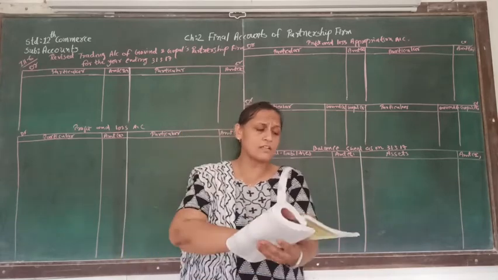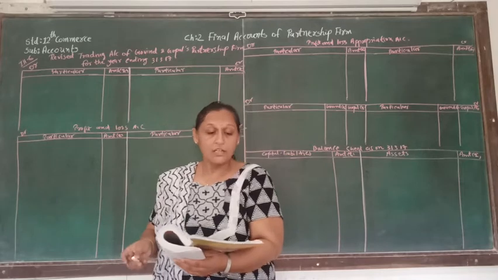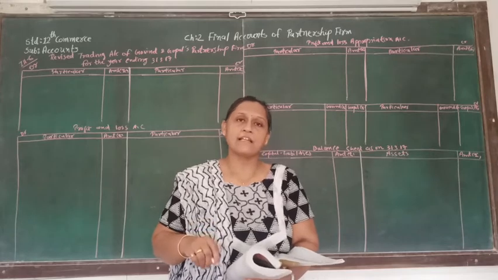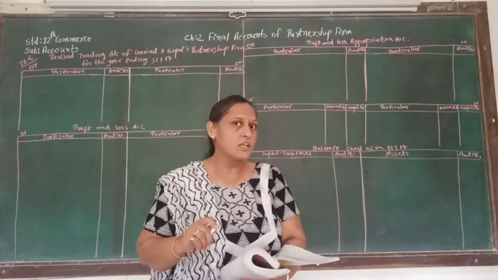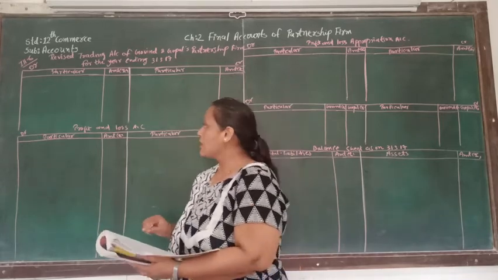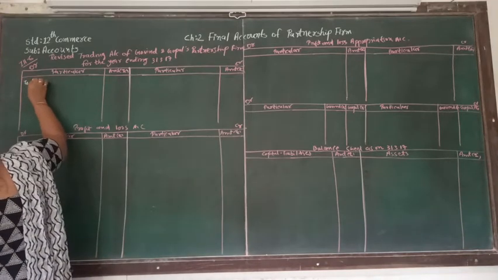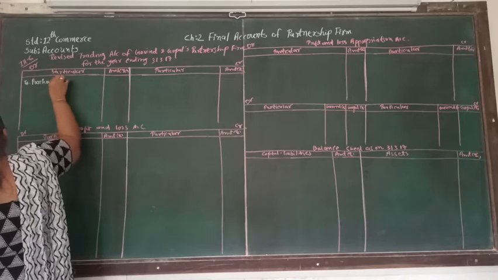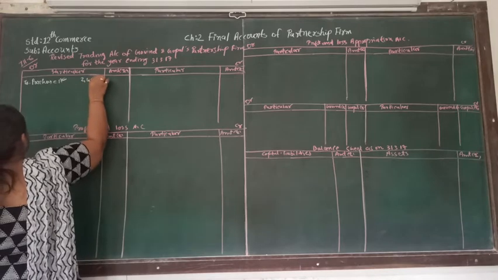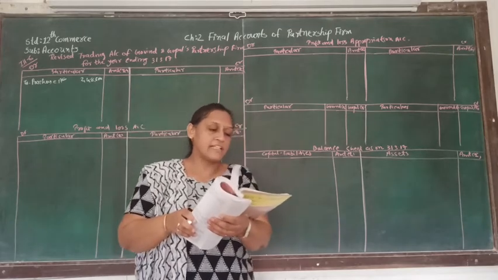So here very first thing given to us is a purchase. See here there is no opening stock over here. Because the partnership firm is started on 1/4/16, so this is the first year, that's why there is no opening stock. So straight we are going to write down very first account, to purchase account. Purchase account, and purchase is of 2,48,600. After that in purchase it is added goods return, that is credit.